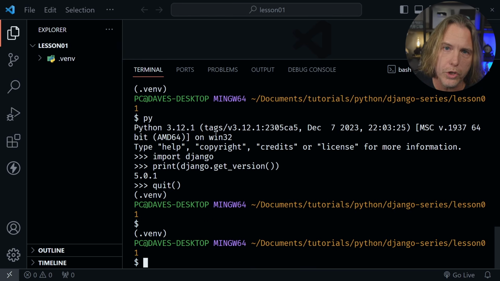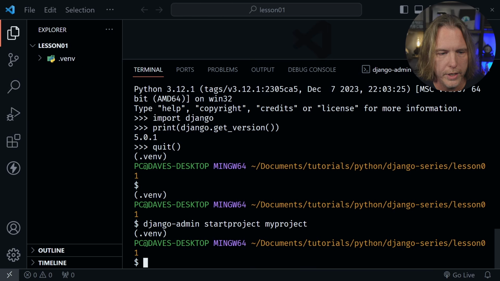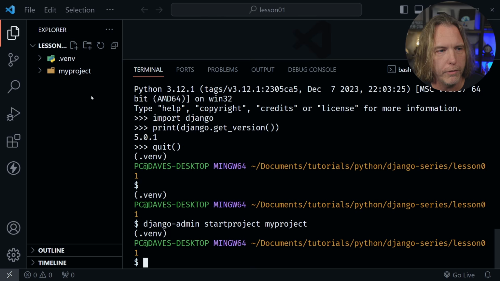So now let's create our project with Django since we have Django installed. So I'm going to type django-admin startproject. Then we need to name our project, and I'll just call it myproject and press enter. This is going to create our Django project for us. And now we see a myproject folder in the file tree.